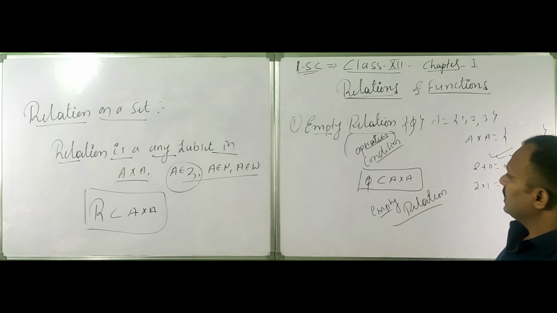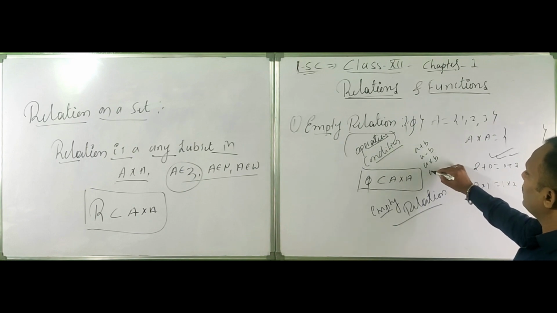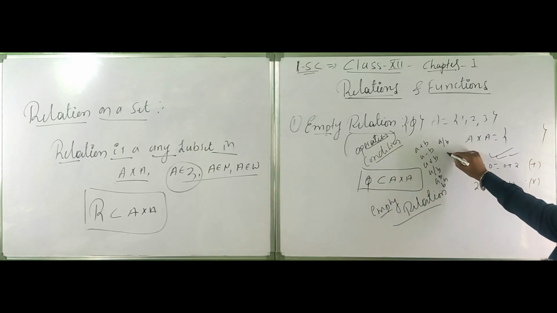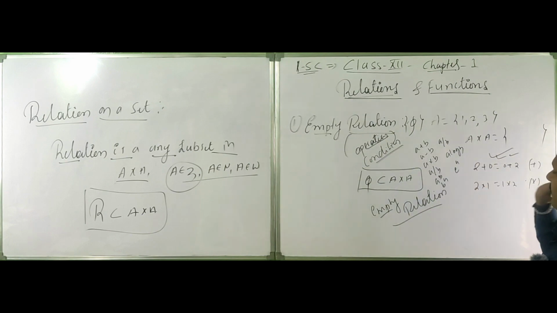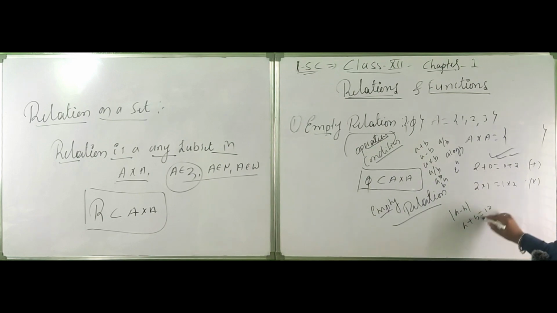A relation is like a plus b, a minus b, a into b, a by b, a to the power b, b to the power a, divides b, a log b and e to the power a, whatever it may be. Mod of a minus b, and a plus b is equal to some standard value, a minus b is equal to some standard value.